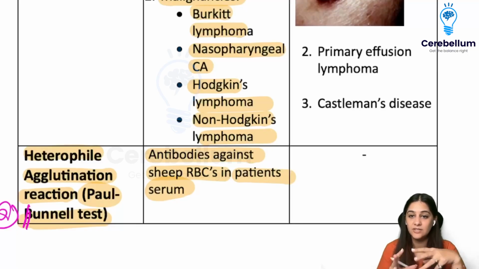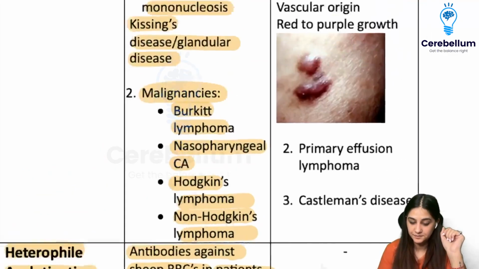They share similar structures. So if I want to check antibodies against Epstein-Barr virus in a patient's serum, I can just take the sheep RBCs and make them react, and because these antigens are similar, the antibodies against Epstein-Barr virus will also attach to these sheep RBCs, leading to their lysis, leading to their breakdown. That is something that we can see, and it is called the Paul Bunnell test.